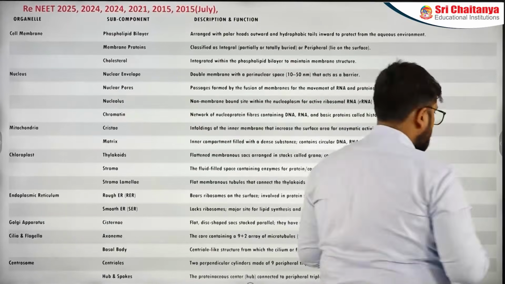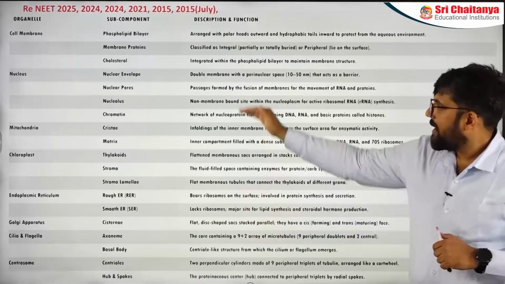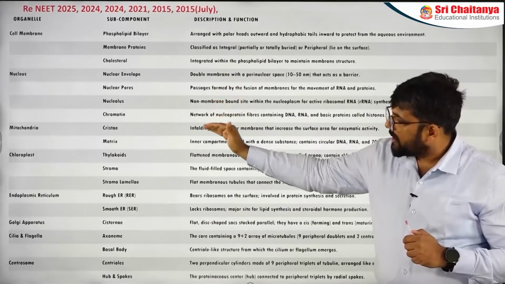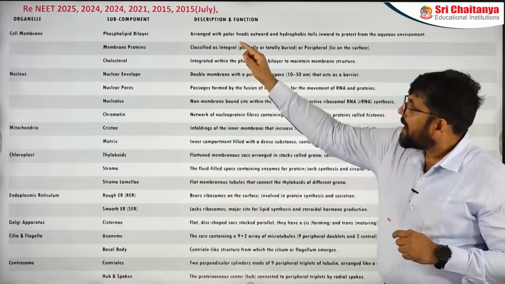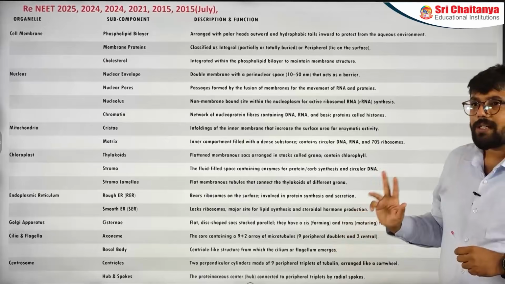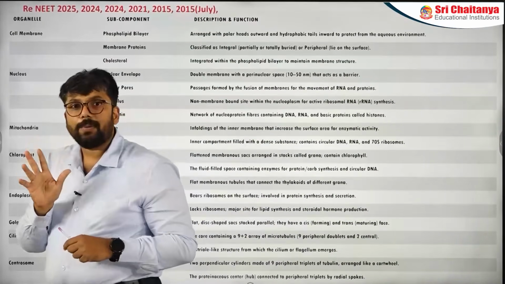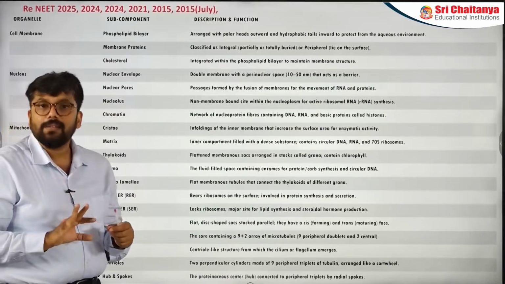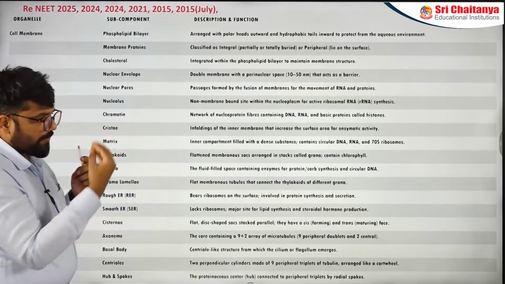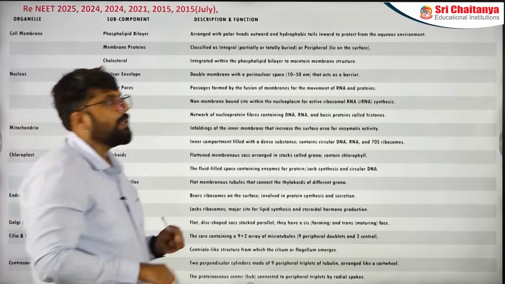Second table, what we have created here, we have taken all the organelles. We have broken down all the important organelles into their components, and we have given description and function of those components also, because of questions. I'll give you an example. Let's say a question, generally nucleus might not be the question, but nucleolus might be a question. So what is the function of the nucleolus? What is the particular function of chromatin, function of cristae? These questions keep on appearing. We have put them together in this particular part.